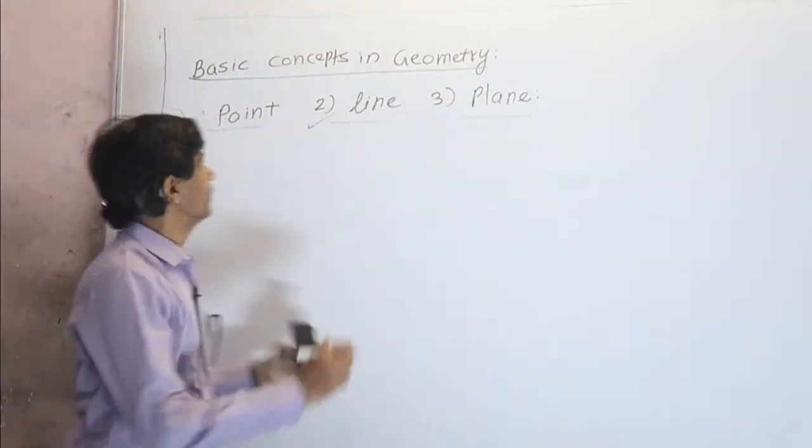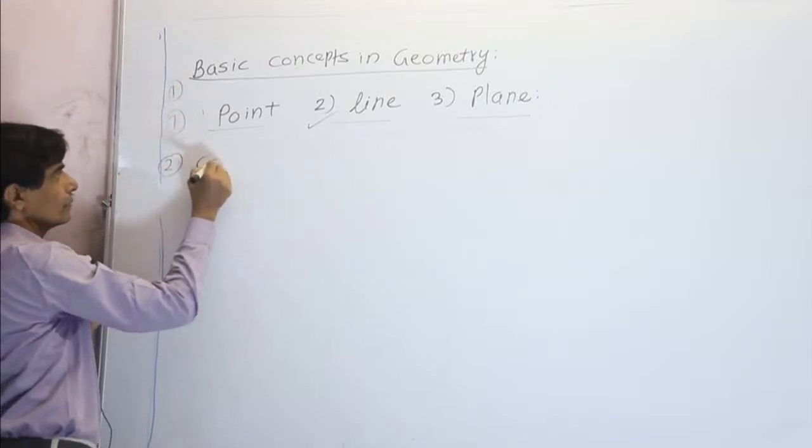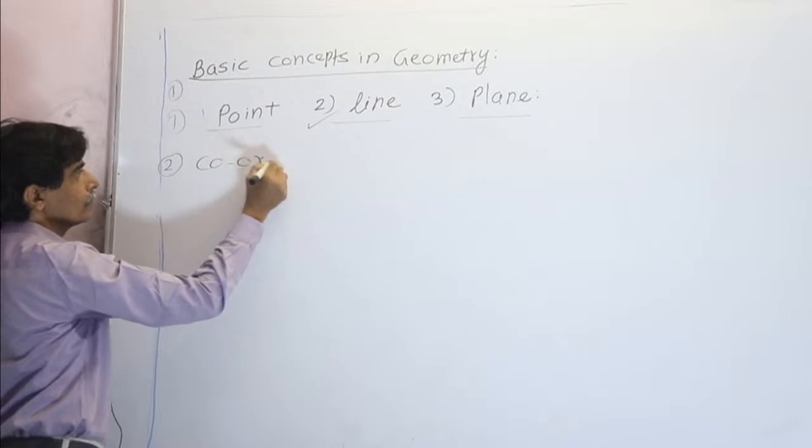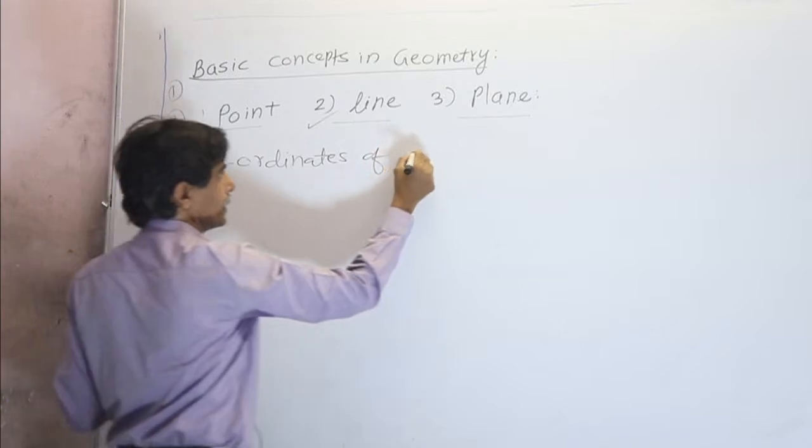The second topic of study is coordinates of a point.